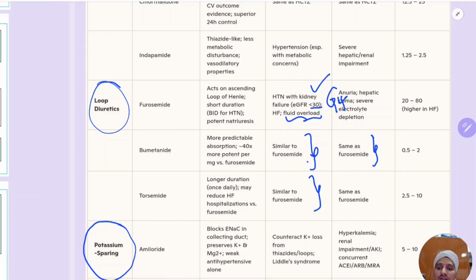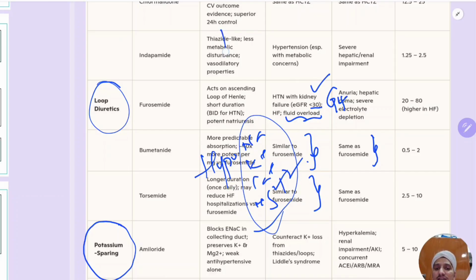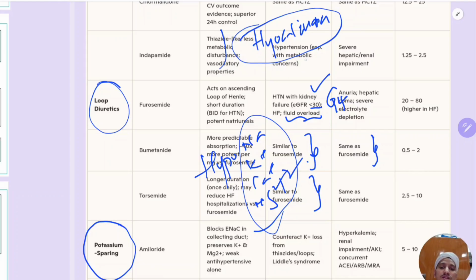And one important thing is they will cause all hyponatremia, hypokalemia, hypocalcemia, hypomagnesemia. So they will cause all hypos, whereas thiazide diuretics will cause hypocalciuria, means thiazide diuretics will reduce the excretion of calcium into the urine. That's why thiazide diuretics are also used in patients with recurrent kidney stone formation.